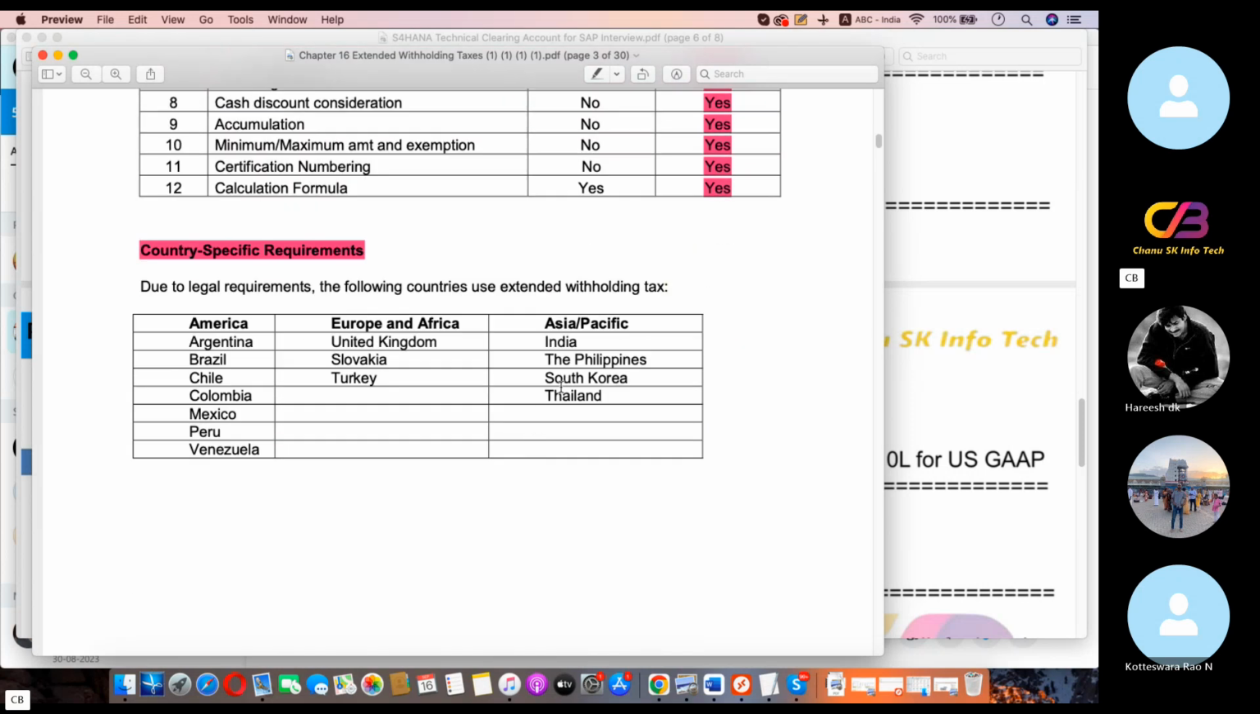See, in India, withholding tax is an income tax. In other countries, withholding tax is also some kind of indirect tax. The countries where withholding tax is applicable are in America, Europe, and Asia: Argentina, Brazil, Chile, Colombia, Mexico, the United Kingdom, Slovakia, India, the Philippines, South Korea, Thailand, etc. For these countries, withholding tax is different.